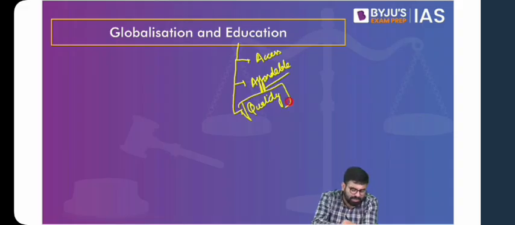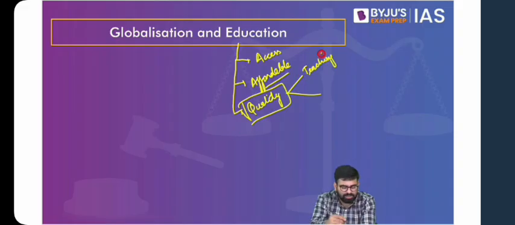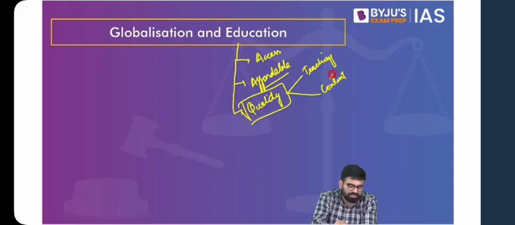Now the most important part, that is quality. If you talk about quality of education, you can think in terms of our teaching standards and methodology. You can talk in terms of the content of our education, right? So here as well you see that because of exposure to various methods of teaching, new content of teaching, we learn and we improve. Second, because of the global competition, we try to improve ourselves. So even the regional universities, local universities, Indian universities, we try to improve on the quality aspect.